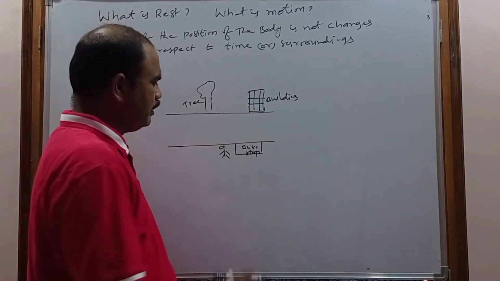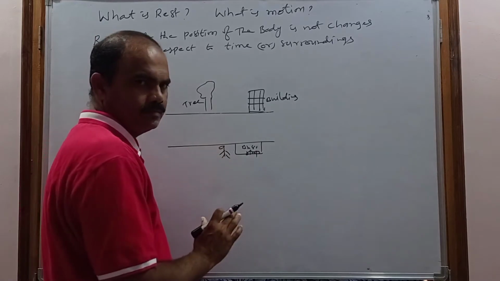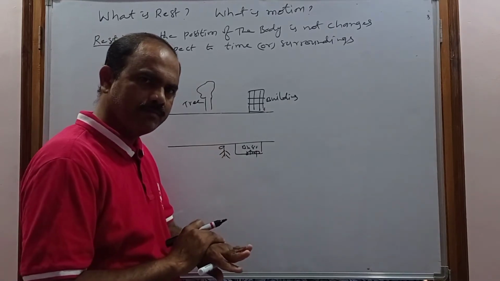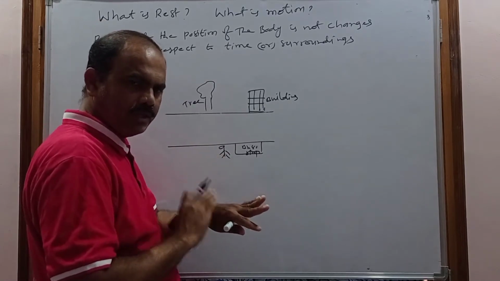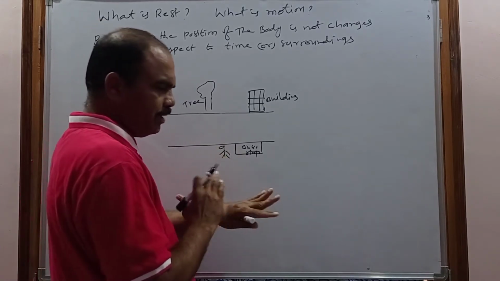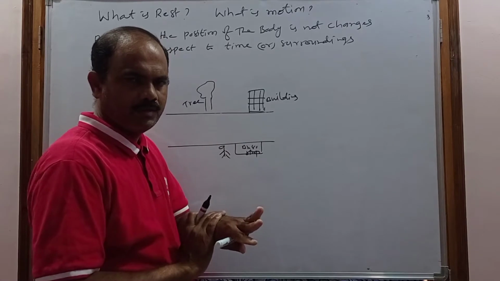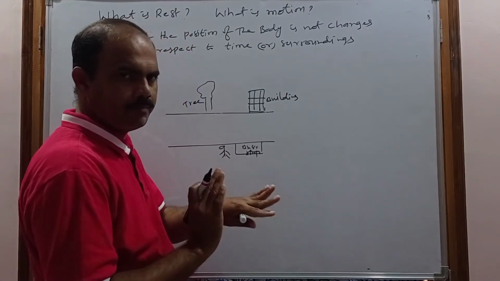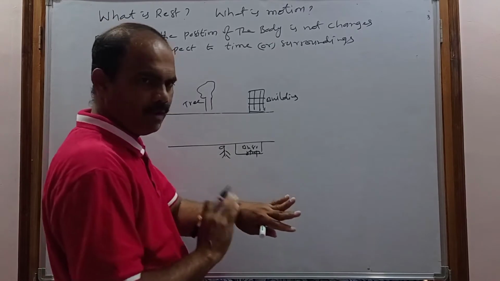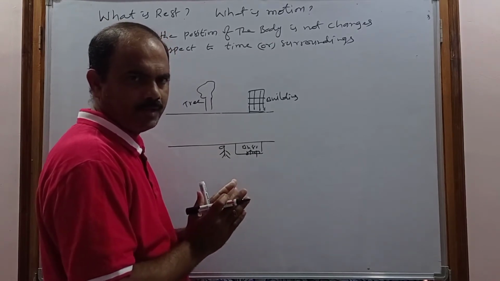Now you are watching the time. For example, consider the time is 10 am, అంటే మీ watch లో 10 am అనుకోండి.